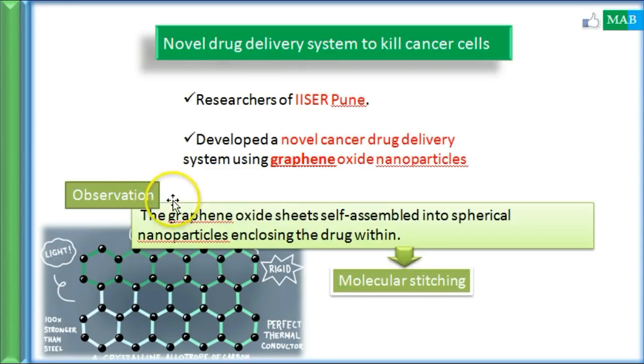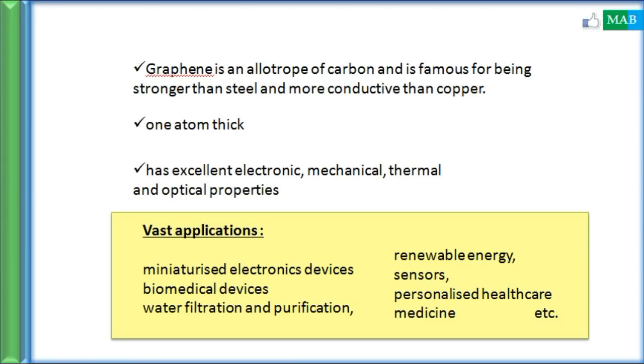This was basically the observation, the whole process in which the graphene oxide sheet self-assembled into spherical nanoparticles. That phenomenon is called molecular stretching. Just remember this phenomenon also. These are the important keywords I'm telling you. Let's see a bit about what graphene actually is. Graphene is an allotrope of carbon and is famous for being strong. It is a fact that it is stronger than steel, its conductivity is also higher than copper, and it is 1 atom thick. It has excellent electronic, mechanical, thermal and optical properties.